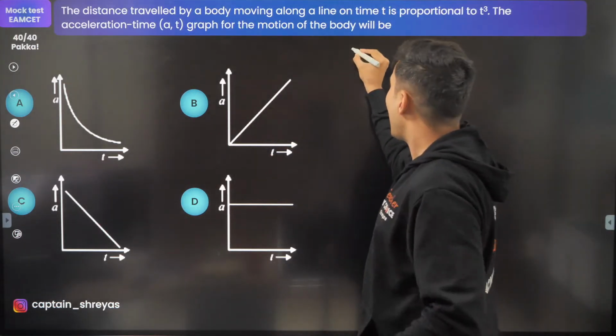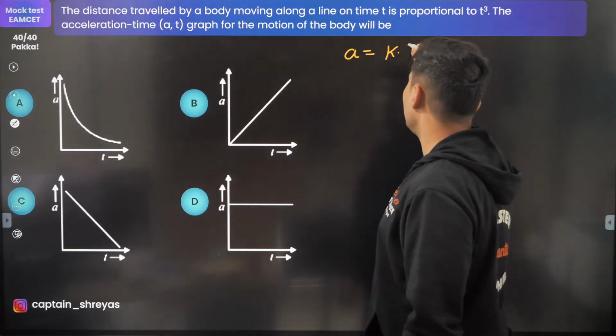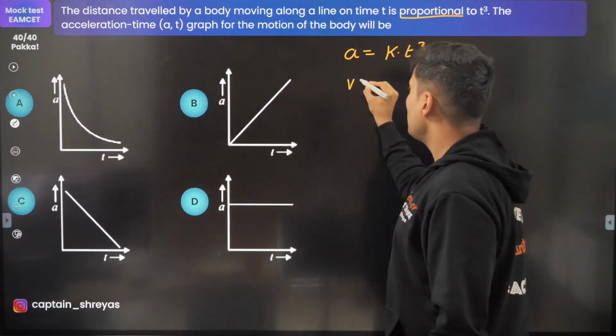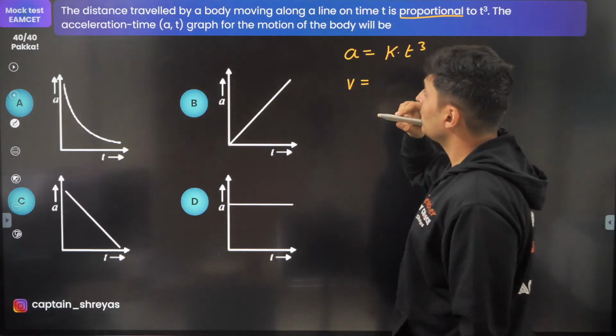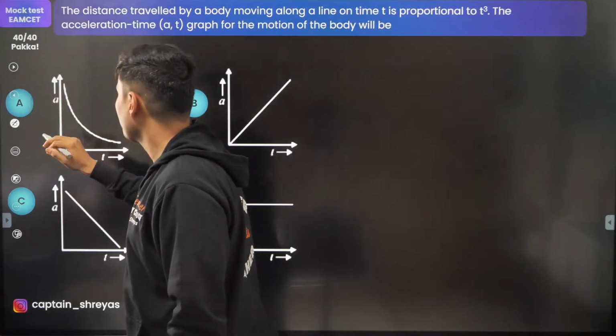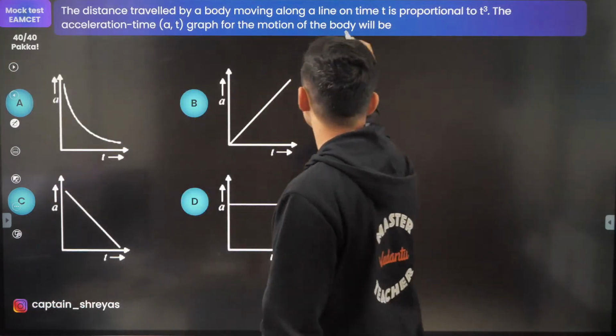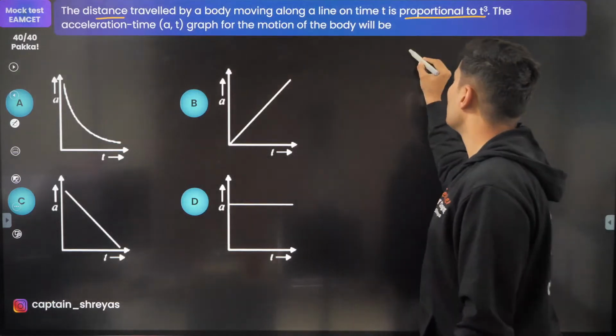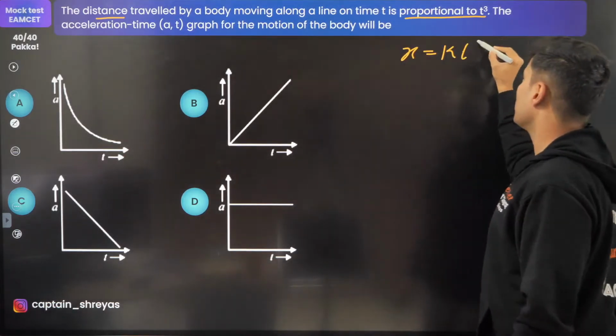Okay, so acceleration is k into t cube, some constant of proportionality. Sorry, this is not acceleration. My bad, guys, I'm so sorry. This was not acceleration, this was distance. It is the distance traveled by the body that is proportional to t cube. So x is some k into t cube.